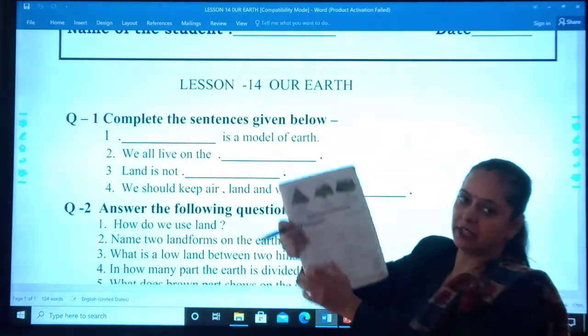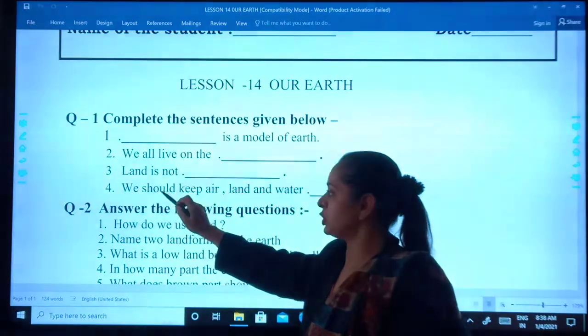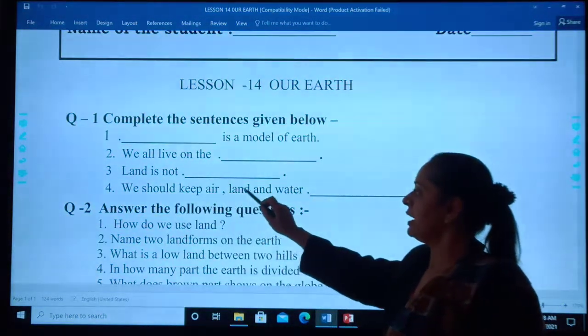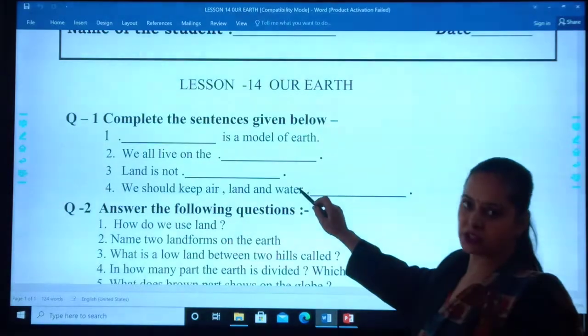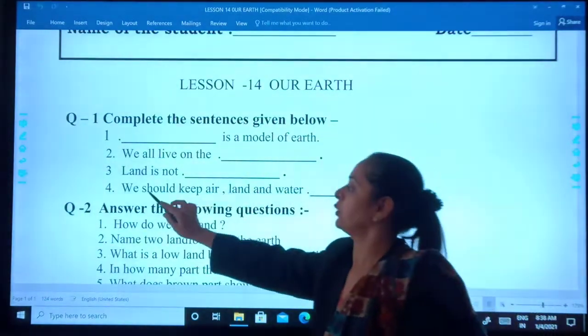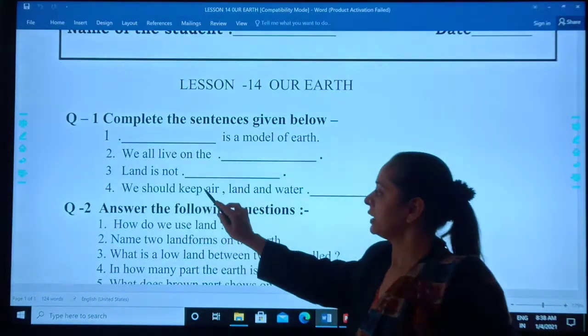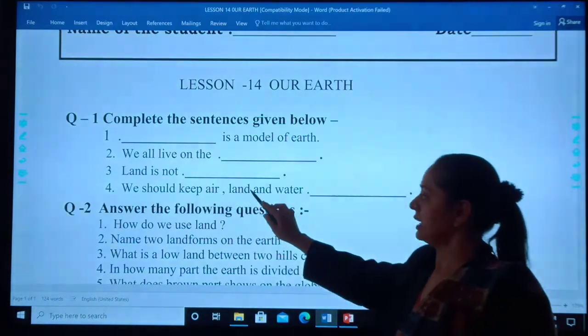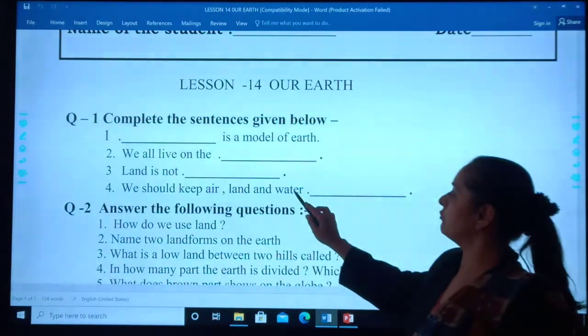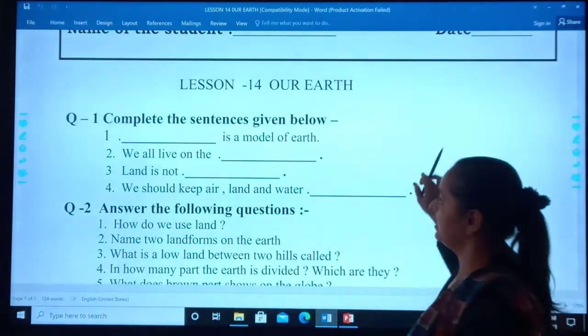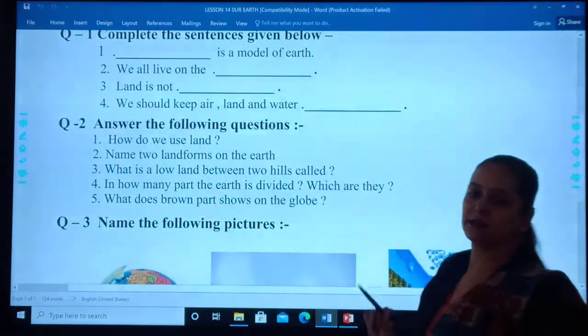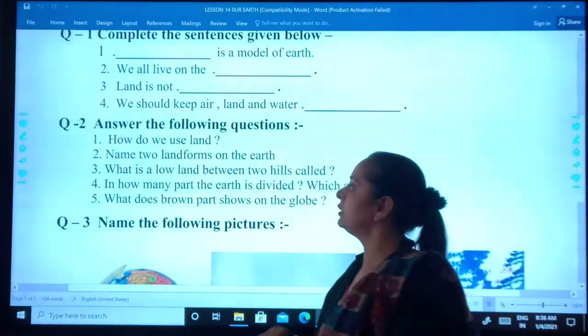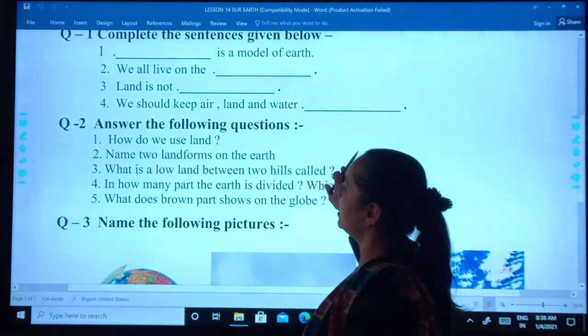And the 4th one is we should keep air, land and water clean. We should keep air, land and water clean. So this was complete the sentences given below from the chapter Our Earth.